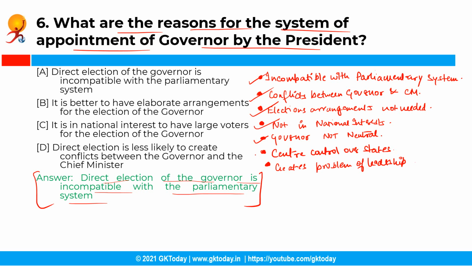Further, the election of governor would also create separatist tendencies and the system of presidential nomination enables the center to maintain its control over the states. Further, direct elections of the governor creates a problem of leadership at the time of a general election in the state and the chief minister would like his nominee to contest for governorship, which is not a general election in the state.